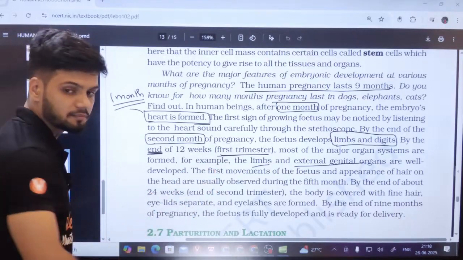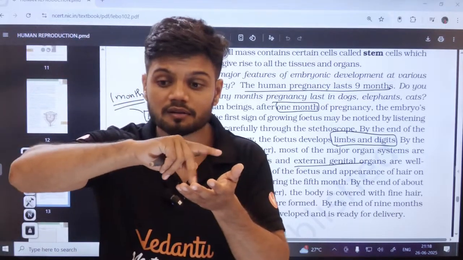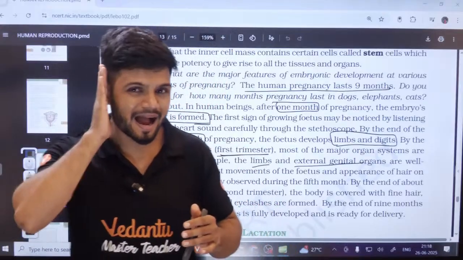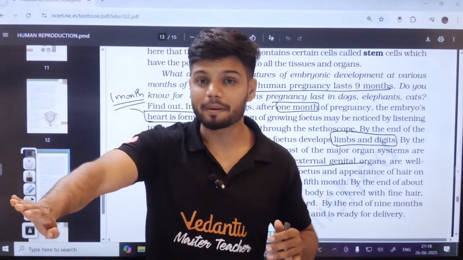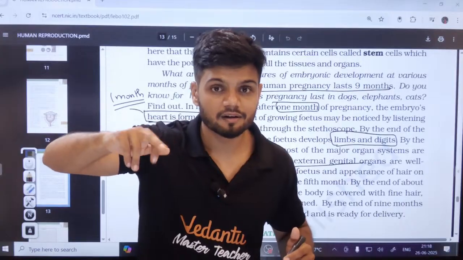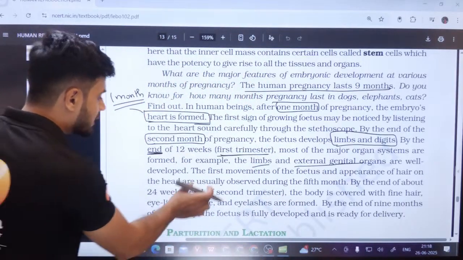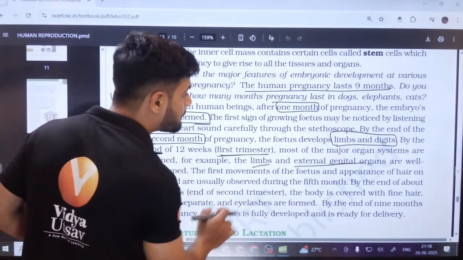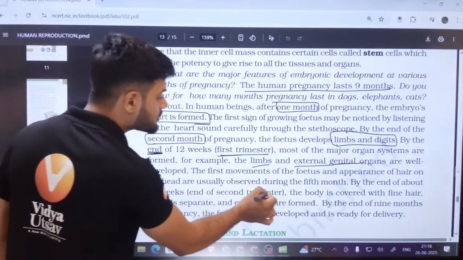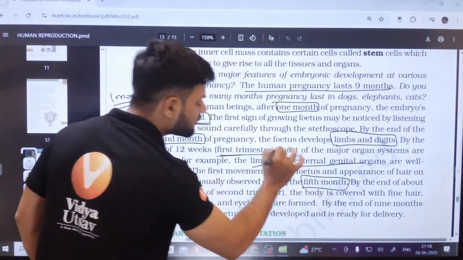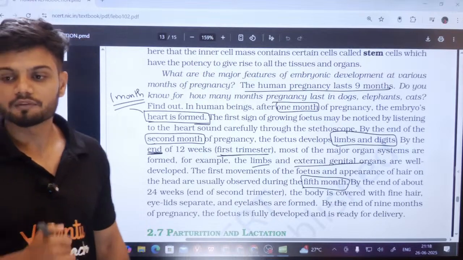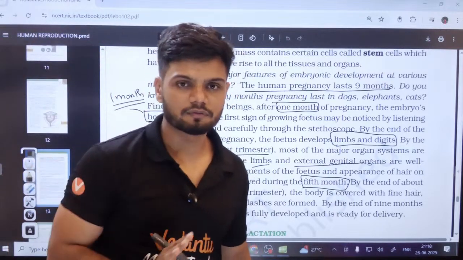The first movement, we say the baby is kicking. Students, have you heard? They keep the hand on the pregnant woman's tummy and say the baby is kicking, playing football. When does it happen? The first movement of the fetus and appearance of hair on the head is usually observed during the 5th month. So by the 5th month, it is a football player.